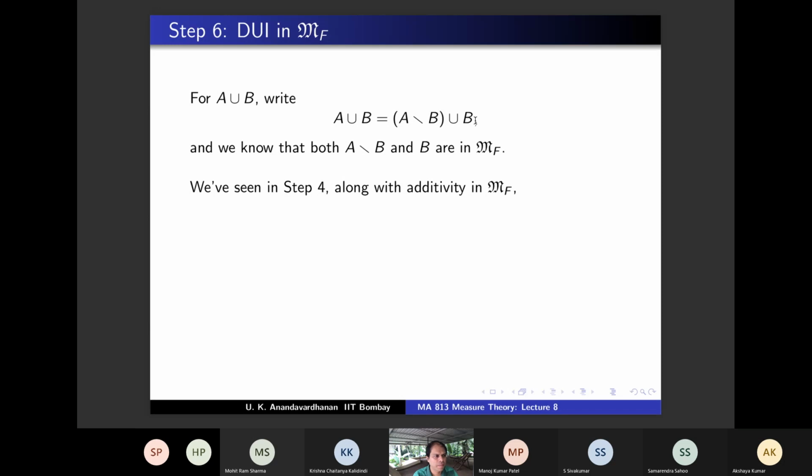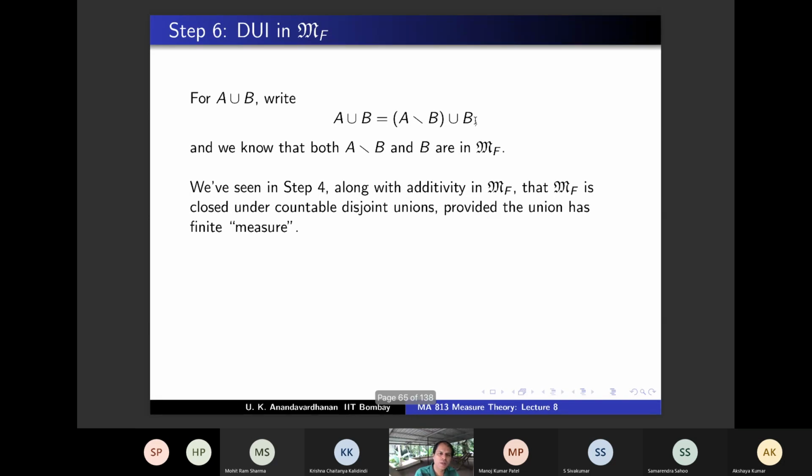Agree? This was part of step 4. Along with additivity, we showed that MF is closed under countable disjoint unions, provided the union has finite measure. So that applies, no? Because this is a disjoint union and the union has finite measure. And A minus B belongs to MF, B belongs to MF. Therefore, the union belongs to MF. So A union B belongs to MF.